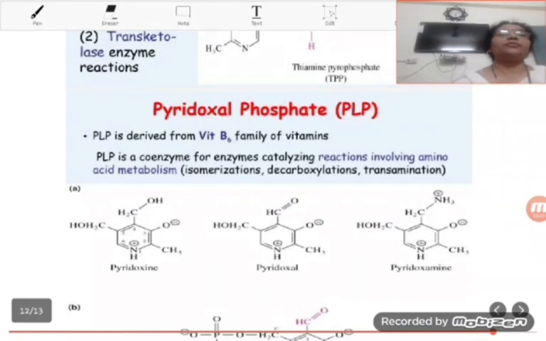PLP is derived from vitamin B6 family of vitamins, and PLP is a coenzyme for enzymes catalyzing reactions